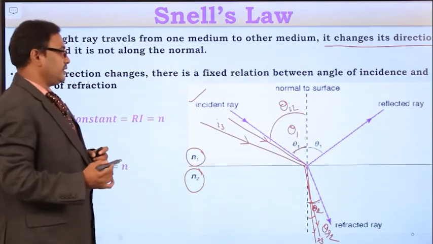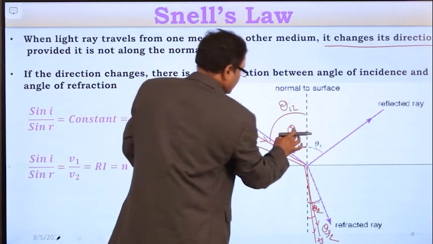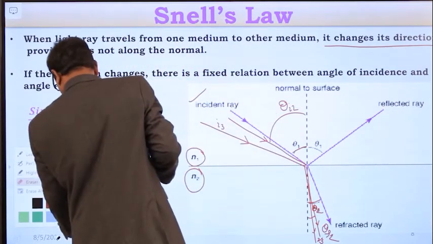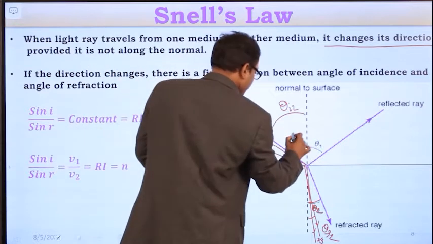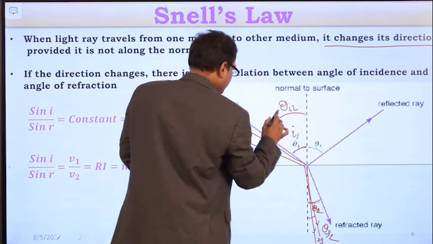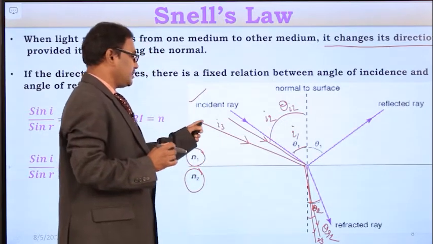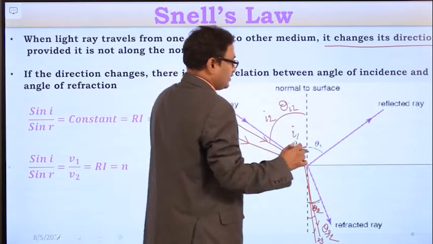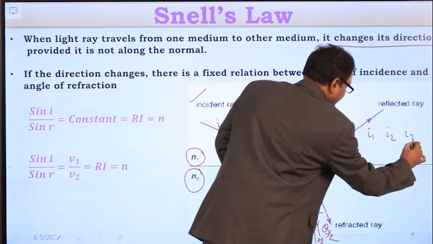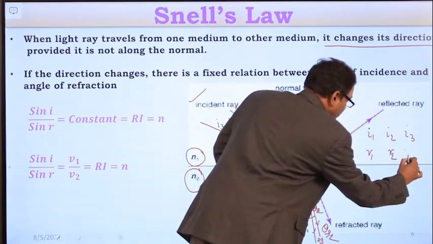So here for the first case, just assume the angle of incidence is I1, and the angle of incidence for the second case is I2. The angle of incidence for the third ray is I3. Incident angles are I1, I2, I3, and the corresponding angles of refraction are R1, R2, and R3.